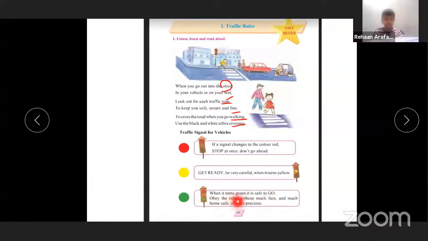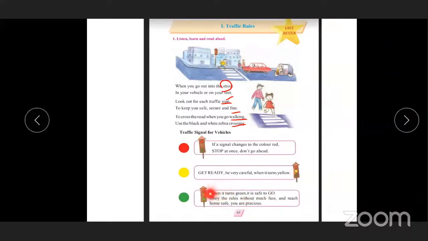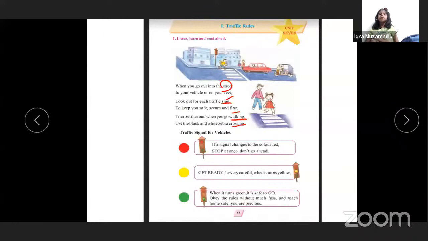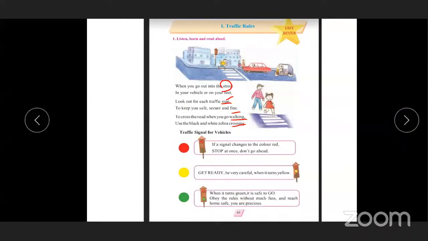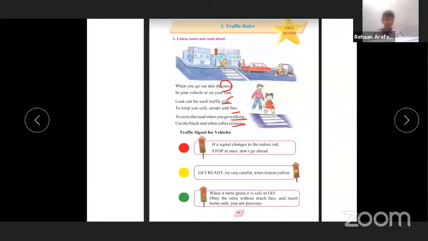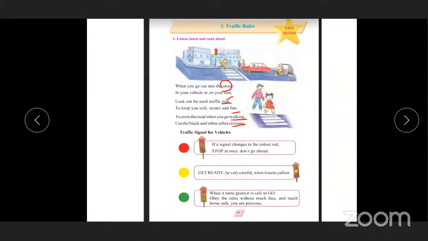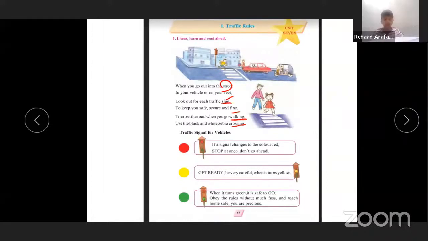Obey means follow the rules. And reach home safe. You are precious. Precious means valuable.